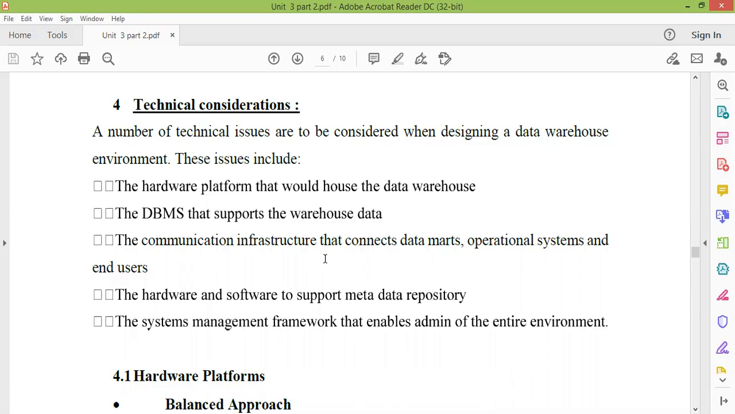What is the hardware? What is the software? What is the infrastructure? Meaning network connectivity. What is the communication infrastructure? Meaning what is the network connectivity? All these things are your technical consideration.